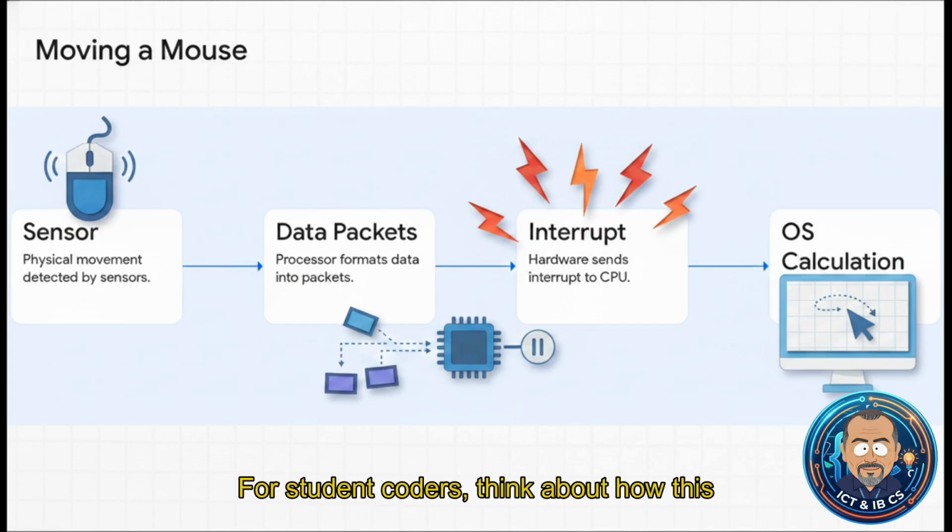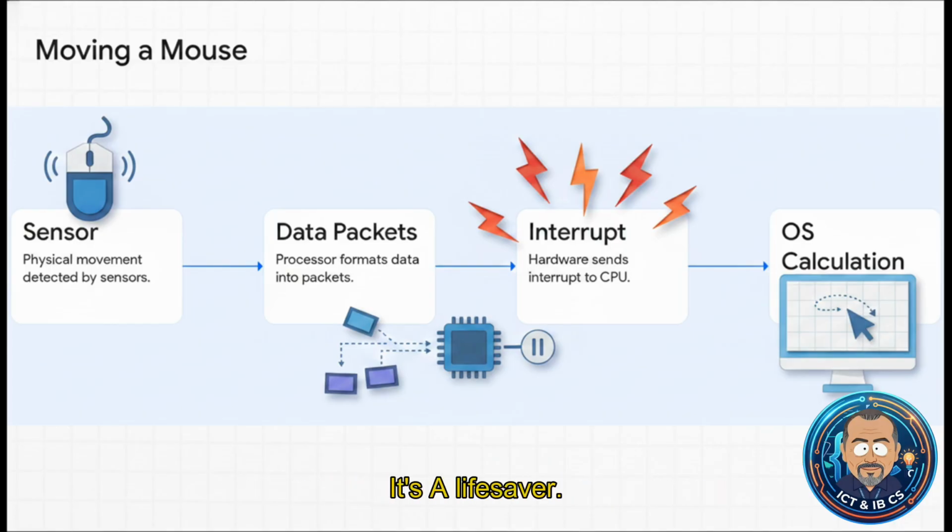For student coders, think about how this applies to mobile joystick logic. A player dragging their thumb across a glass screen is triggering an incredibly complex series of touch-capacitive hardware interrupts. But thanks to abstraction, the game engine decomposes those complex touch inputs into just two simple variables, an x-coordinate and a y-coordinate. You don't have to code the physical electrical changes of the glass screen, you just write simple logic for x and y. It's a lifesaver.